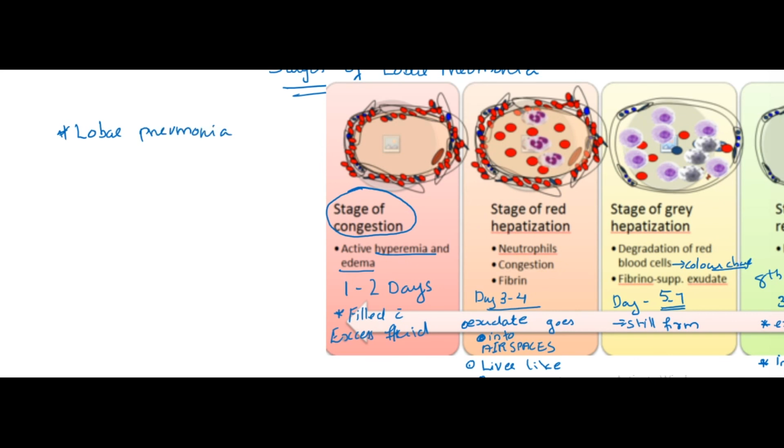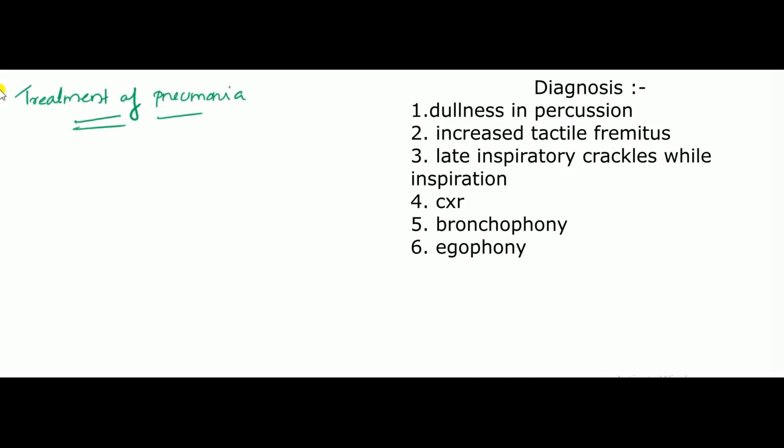Lobar pneumonia is commonly caused by Streptococcus pneumoniae, and the treatment of pneumonia is antibiotics, cough suppressants, and pain relieving medications.